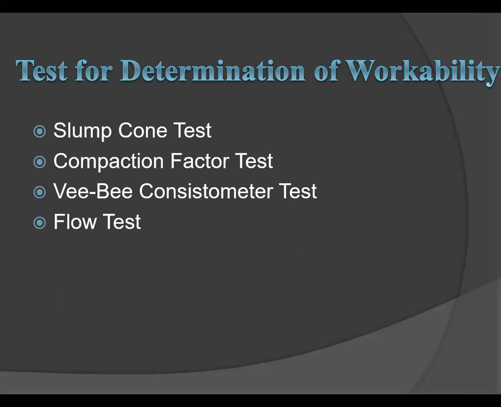The next point is tests for determination of workability. All these tests come under IS 516, Indian Standard 516. These are the different tests which determine the workability of concrete. In that, the first test is the slump cone test. Then the second one is the compaction factor test. Then the VB consistometer test, and the last test is the flow test. Okay. So in the next lecture we will discuss the slump cone test.